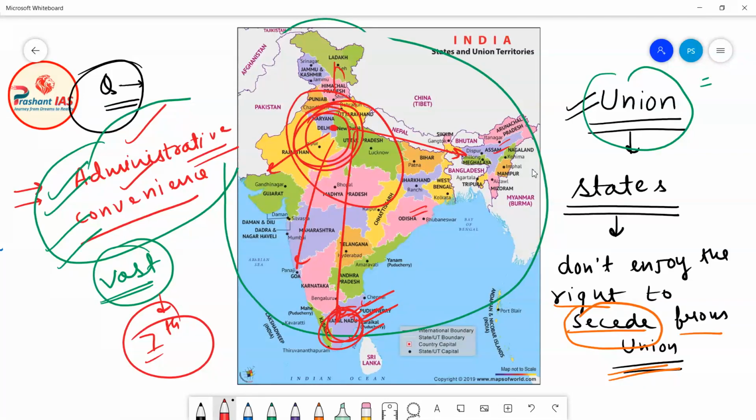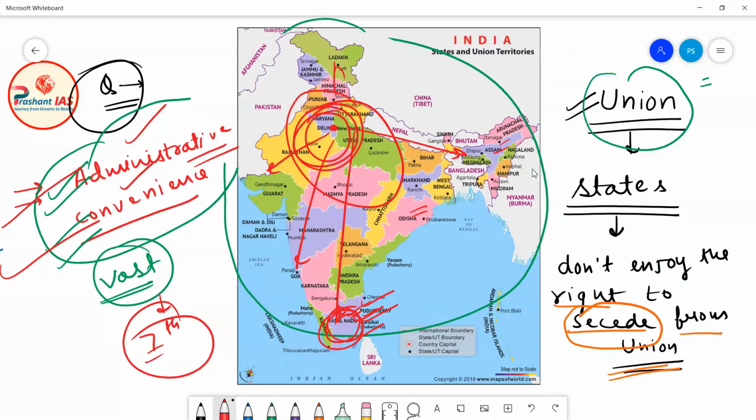Okay, so what happens? States are just the administrative arms of the center. States are created for administrative convenience. Even though a very good amount of autonomy has been given to the states in India, states are for administrative convenience. India is one country. No state has the right to secede from India. No state has a permanent identity. Their identity, their existence, is actually dependent on the wish of the Parliament. So this was the meaning of Union of States.